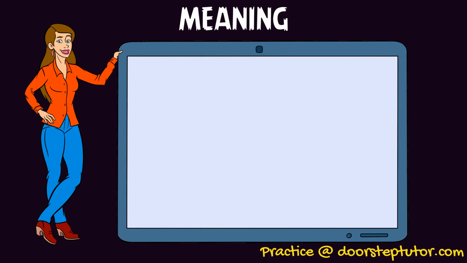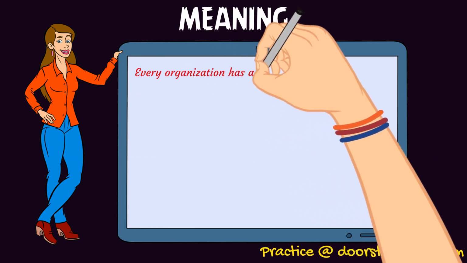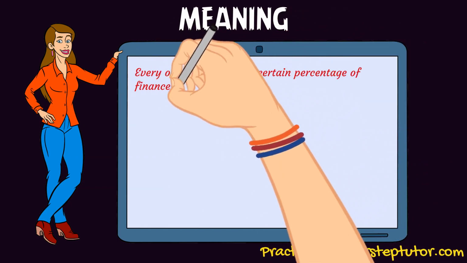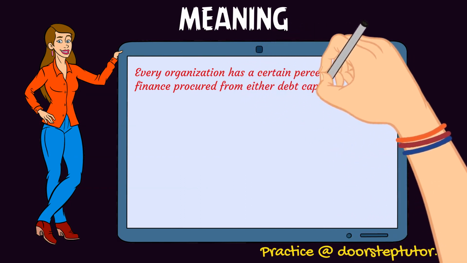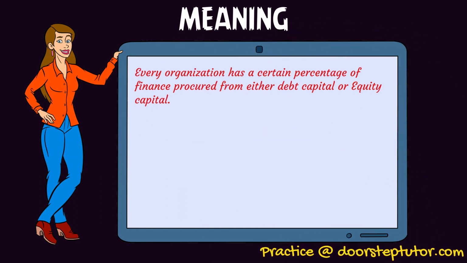See, an organization uses various sources of finance for the investment purpose and also regarding the distribution of dividends and all. So it has a certain percentage of the sources of finance in its structure, for example 50% equity share capital and 50% debt capital. So capital structure is basically concerned with what percentage a company is having in a particular source.